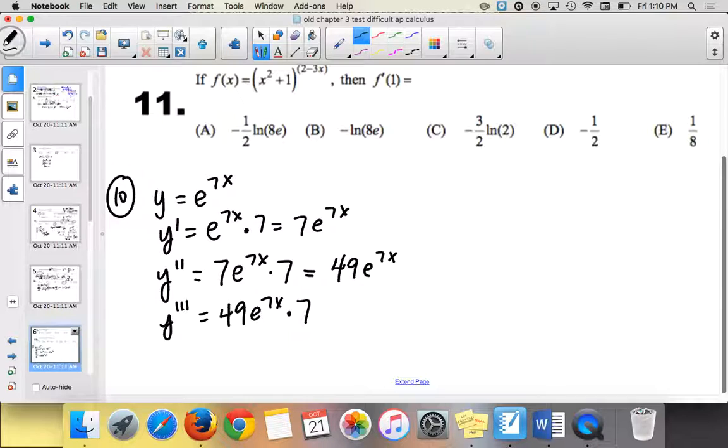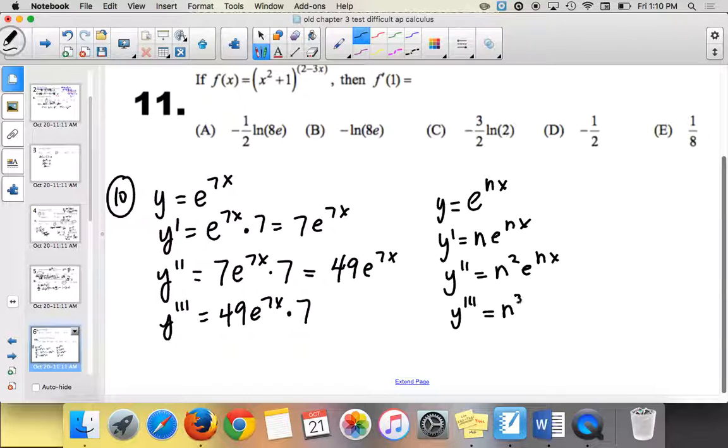So there's a pattern. If you have e to the nx for your original, the first derivative is going to be n e to the nx. The second one is going to be n squared e to the nx. The third one is going to be n cubed e to the nx. So what is the nth derivative? n to the n of e to the nx, because n is just a number, just like 7. All right, so it should be A.